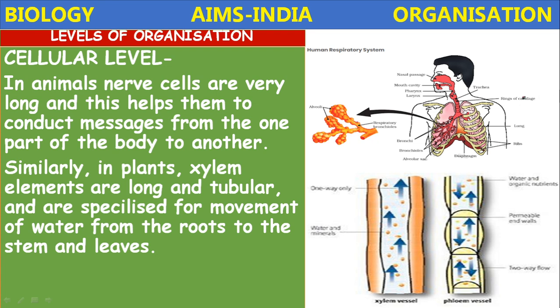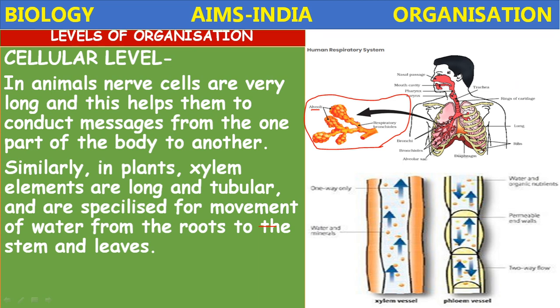Okay. So if you take the animals, for example, let us take the respiratory system. The cells of the respiratory system are different. The lungs are made up of special cells called air sacs. Their arrangement is different, their structure is different. They are richly supplied with blood capillaries and they help in the exchange of gases.